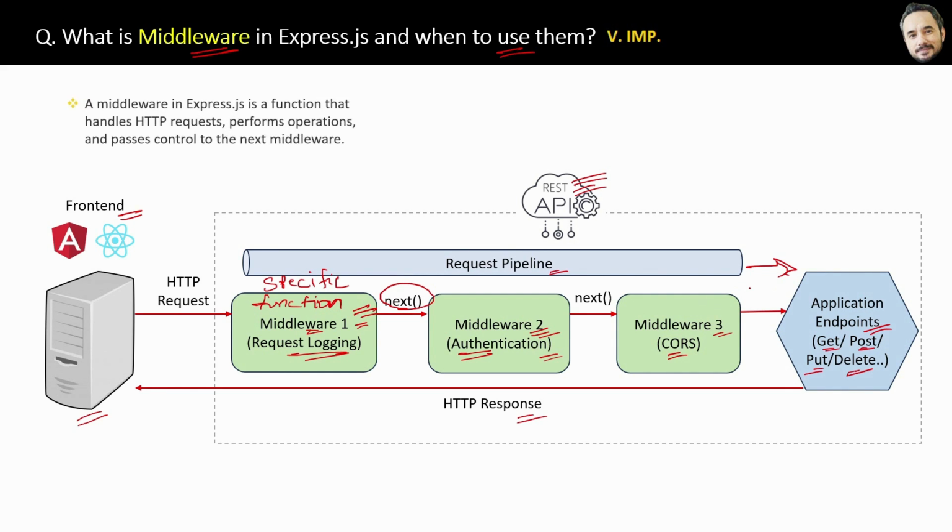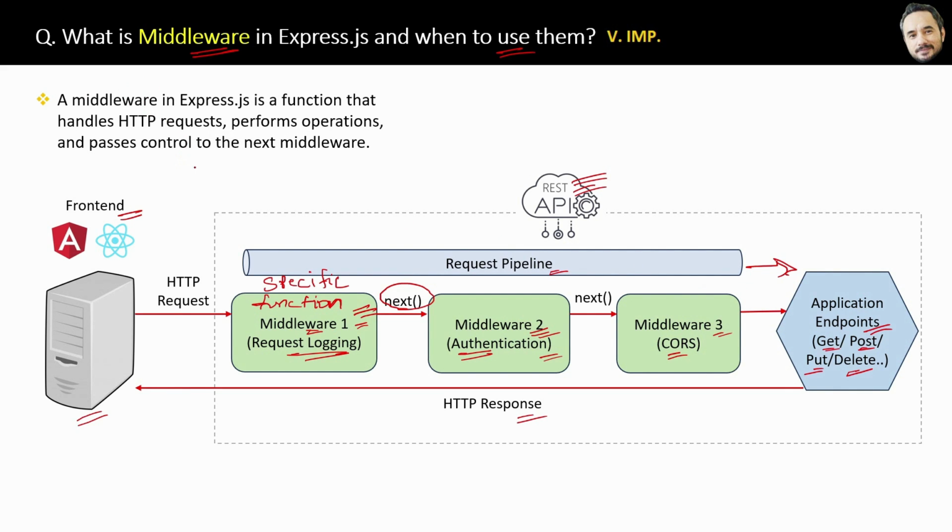And here is a very easy to understand but complete definition of the middleware. A middleware in Express is a function that handles HTTP request, performs some operations on that request, and passes the control to the next middleware. Alright, now in upcoming questions, we will explore the middleware implementation.